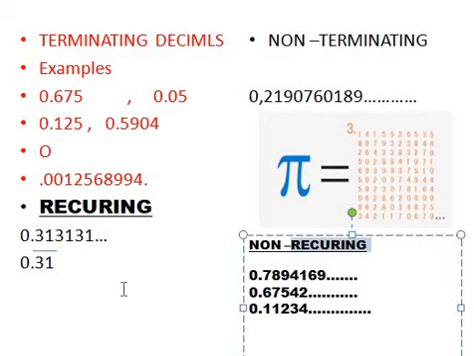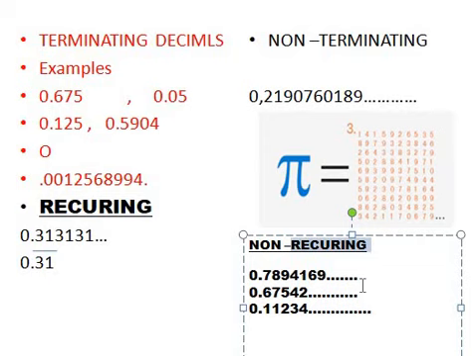So recurring decimals and non-recurring decimals. Recurring means repeating. After the decimal, forget about whether it is terminating or non-terminating; we are not discussing that at the moment. The only thing we are discussing is whether the number after the decimal is being repeated.